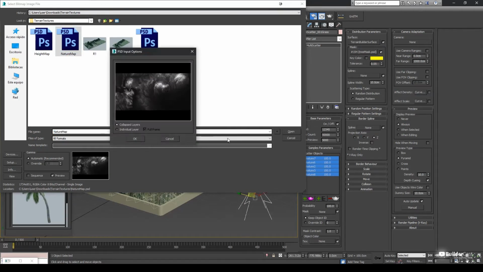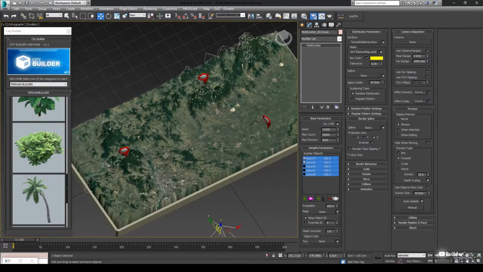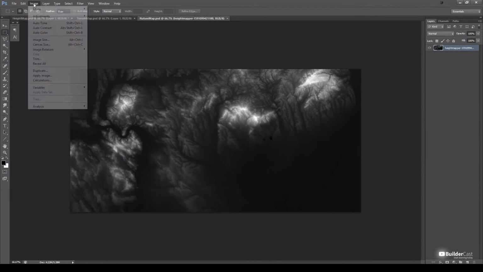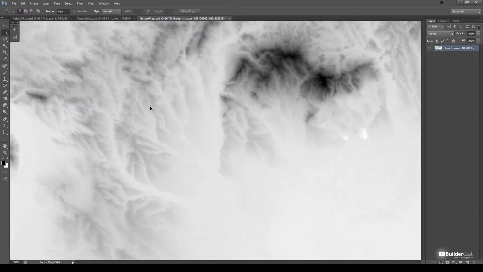Open Nature Map and invert colors from black to white. The mask responds to grayscales, where black is no nature and white is full nature. Notice that the nature is not on the mountains, just in flat terrain.